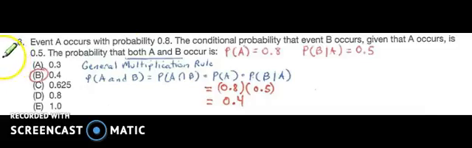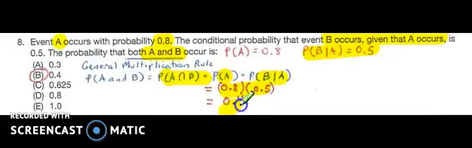In problem number 8, the probability that event A occurs is 0.8. Event B occurs given that A has occurred. That's a conditional probability. That's 0.5. I am looking for both events A and B to occur. I said A and B. That means I'm going to multiply them together. So the probability of event A times the probability of event B given that A has occurred is 0.4. If I said A or B, I would be adding these and subtracting the overlap.